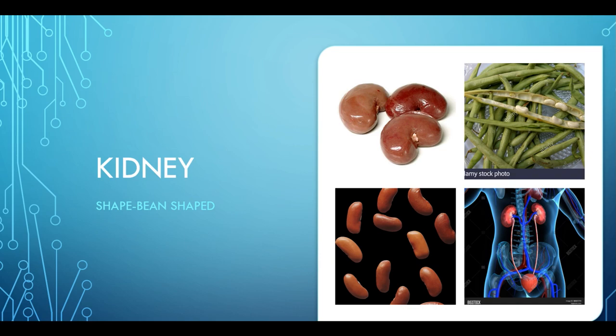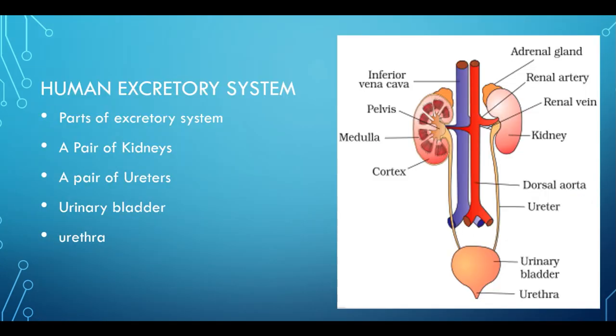Now we will see what is present in the human excretory system. The human excretory system consists of a pair of kidneys, a pair of ureters, urinary bladder, and urethra. These are the parts of the human excretory system.